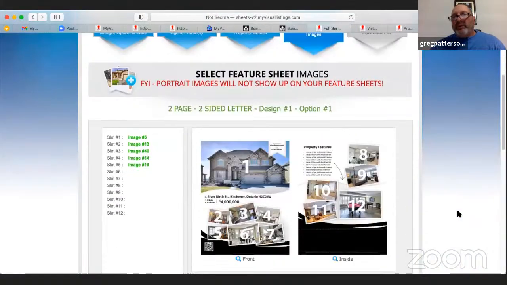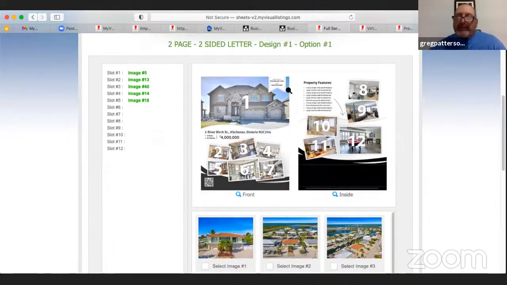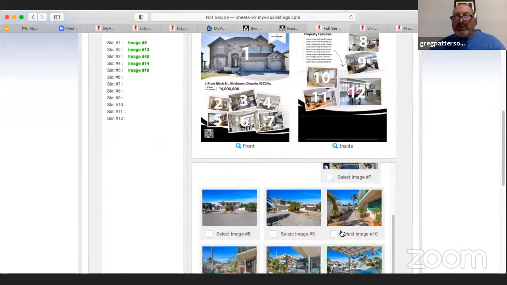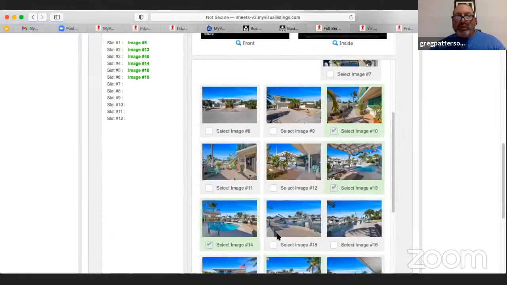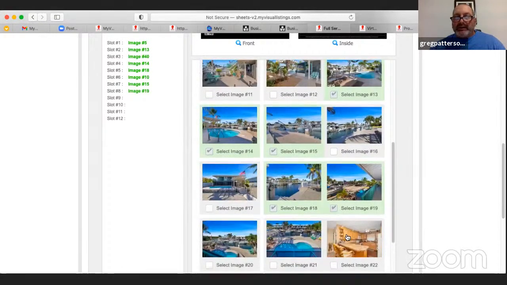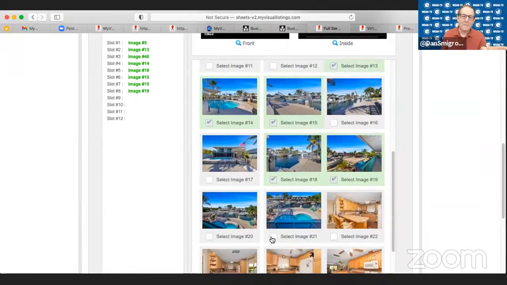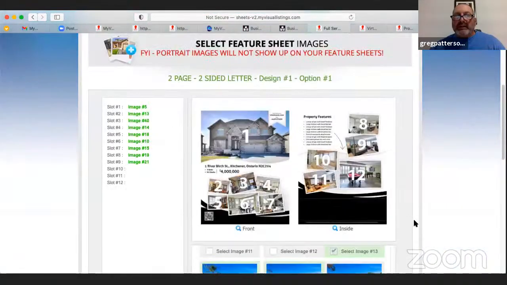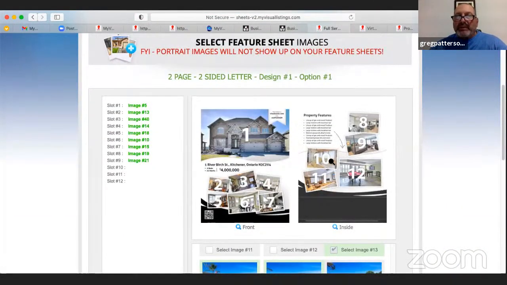And then this is where it shows you exactly where to put the images. So I switched from a 2-page from 1 page, and now I have to select other pictures. So I have to go now and select more pictures in here that are not selected. And as you select them, they're populating what's on the left. It tells you where it goes. Like, number 10 is right there, number 11, 12, and so on.